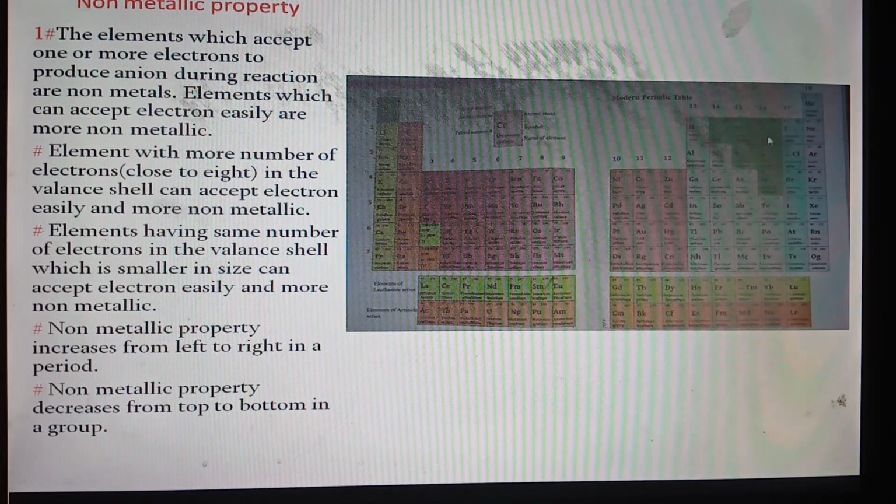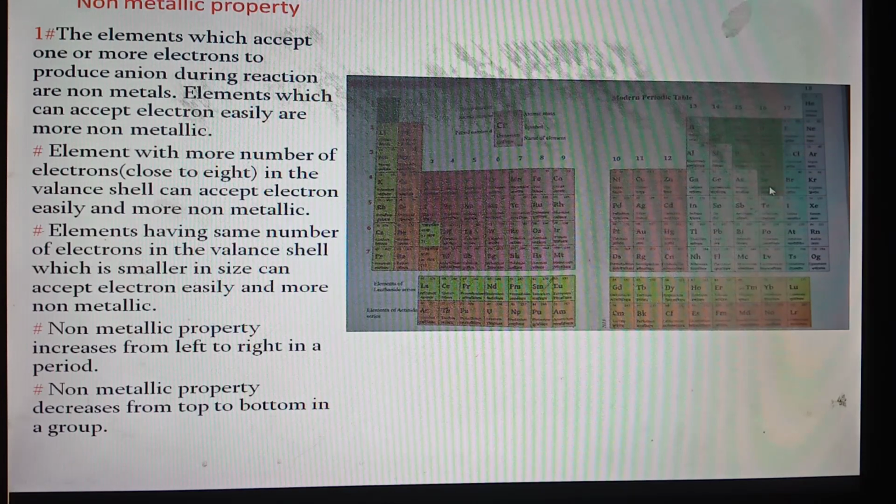For this reason, the size of oxygen is smaller than that of sulfur. Since oxygen is smaller in size, it can attract electron easily in the valence shell. For this reason, oxygen can accept electron more easily than sulfur. So non-metallic property of oxygen is more than that of sulfur.